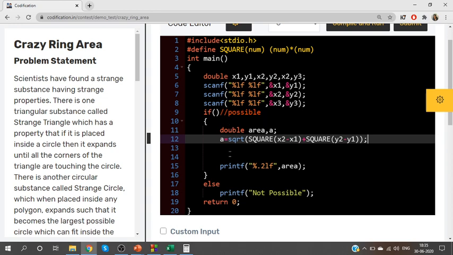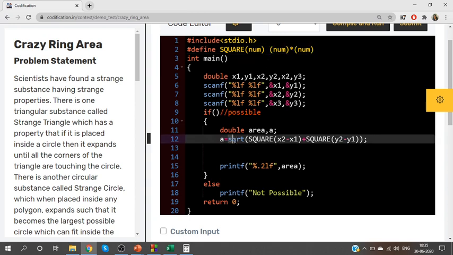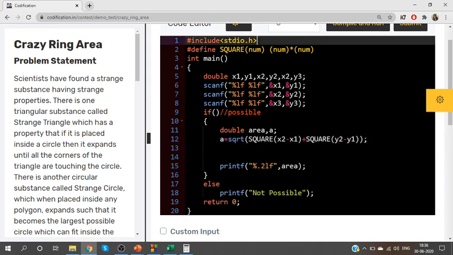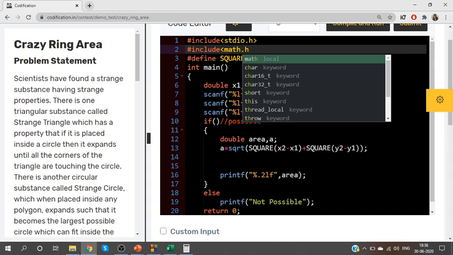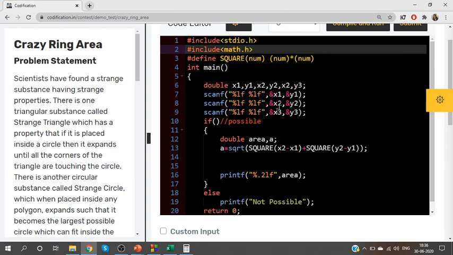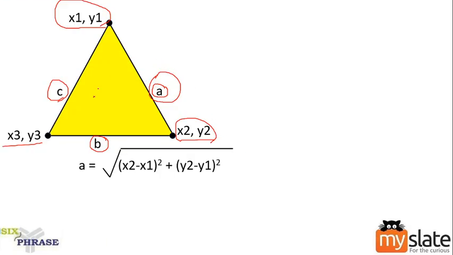To calculate square, I have the macro num into num, which will give us the square. Alright. And if you are going to use the sqrt function, which header file is needed? Math.h header file is needed. Use math.h.